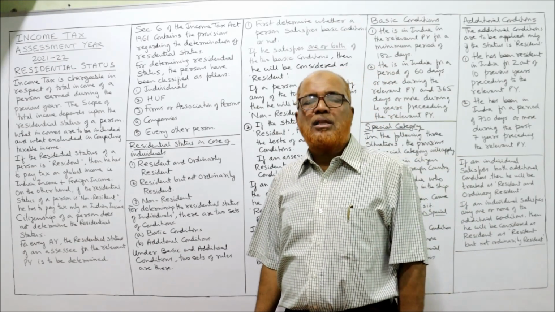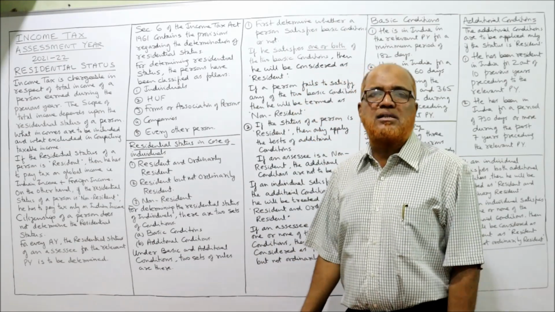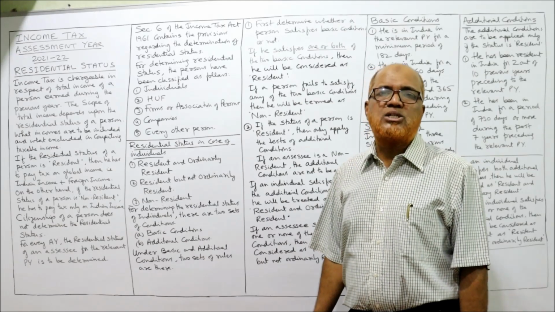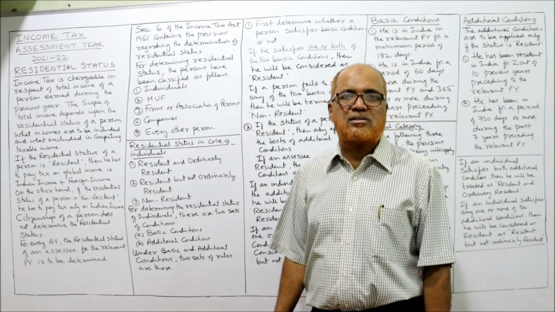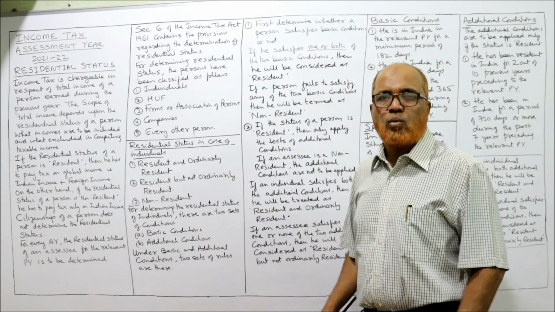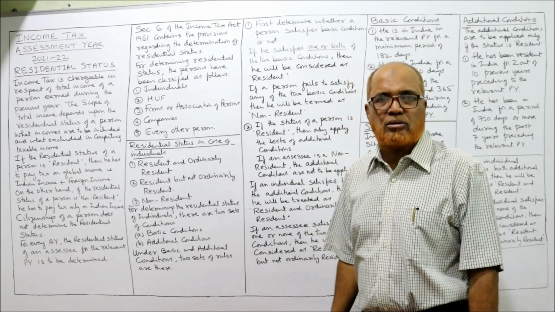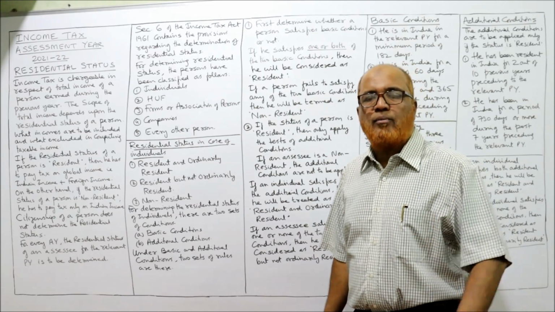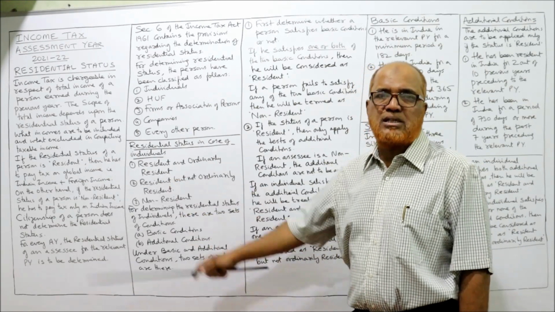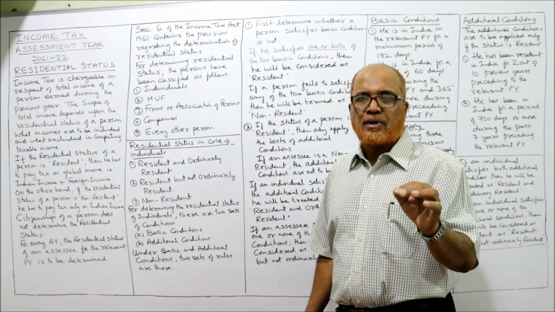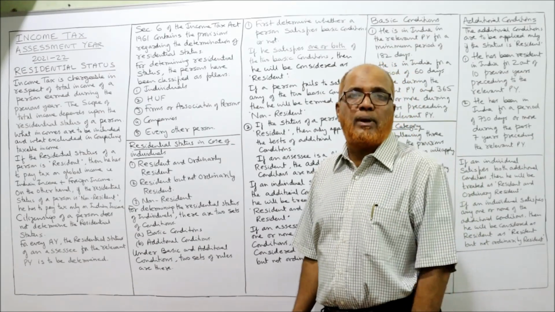In examination, a theory question will normally be asked: explain the provisions regarding residential status under Section 6 of the Income Tax Act. So whatever I am discussing now, if you remember it, you will be able to write it in the examination. Apart from that, in the next video I am going to solve problems on residential status. So watch this theory with full concentration, otherwise you will not be able to solve the problems.